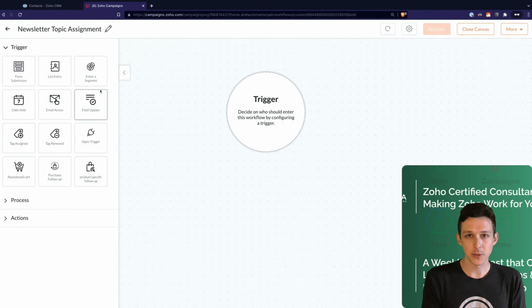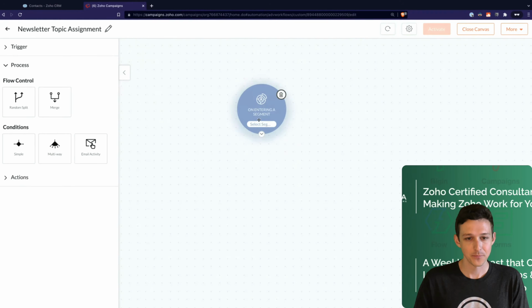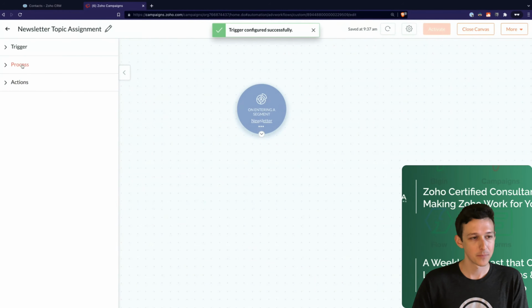I'm going to do a deeper dive into these later in the webinar, but essentially we'll have a trigger condition. So what's going to enter a contact into this workflow? For us, that will be entering a segment. So here, we'll choose our segment and we'll say, if they're in the newsletter segment, send them down this path. Now here we can choose if it should only count for new people, people that are already in the segment now, or new people going forward and the existing. Nine times out of 10, you're just going to leave it on this top option unless you have a specific reason not to. So I'll go ahead and save that.